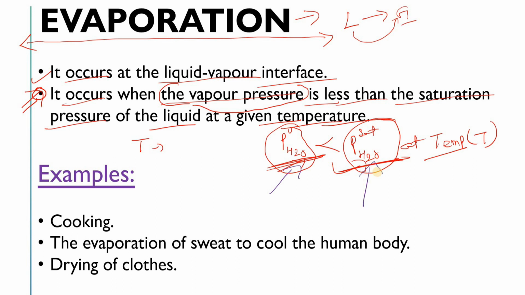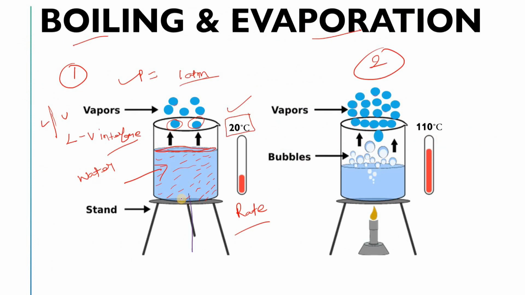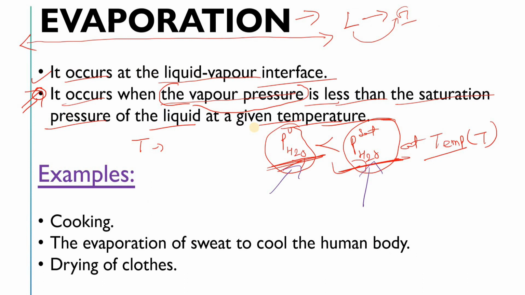The simple thing is that, see here, in this beaker there is water, right? Now this water has some vapor pressure, and that vapor pressure is less than the saturation pressure of water at 20 degrees Celsius. Can you let me know in the comments box what the saturation pressure of water at 20 degrees Celsius is? You can also take the help of Google. Please let me know in the comments box. This is about evaporation, and I hope you understood it.